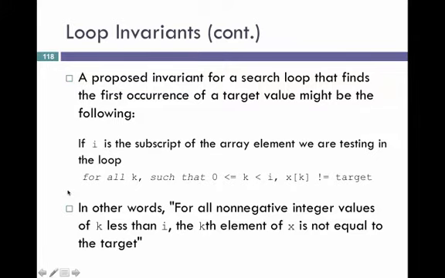So here's another way of saying it. For all non-negative integer values of k that are less than i, the kth element of x is not equal to the target. We start at the beginning of the array and we search through at ever-increasing indexes. And if we're searching at a certain location, the assumption is that all the prior locations, the search failed.